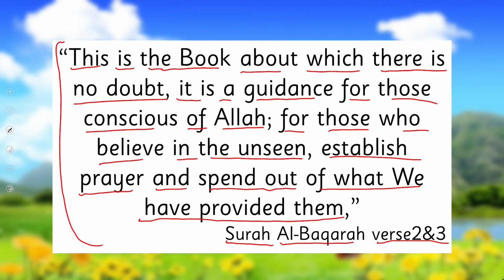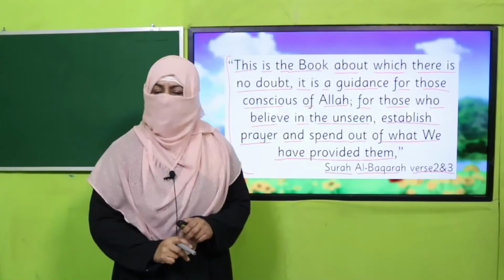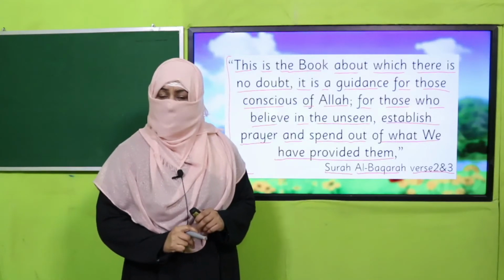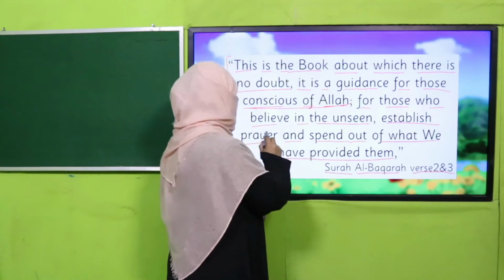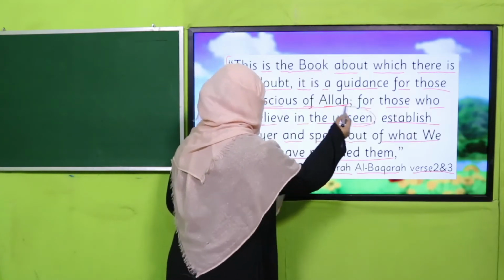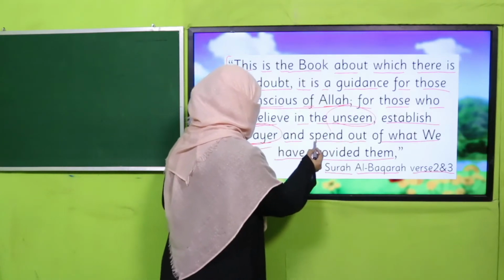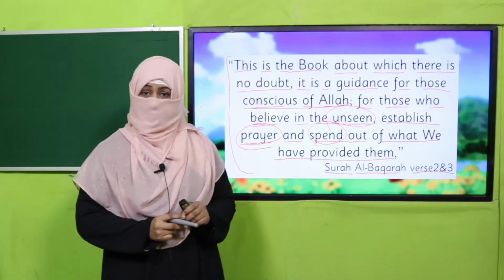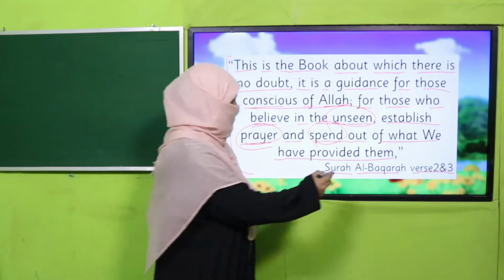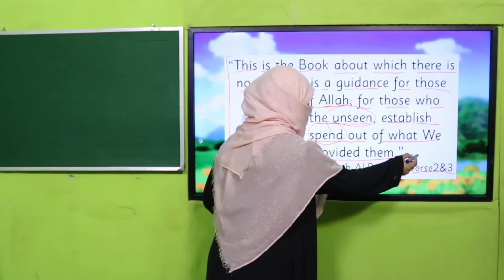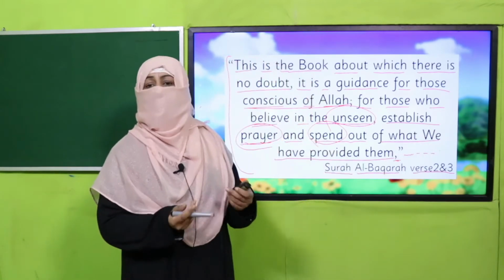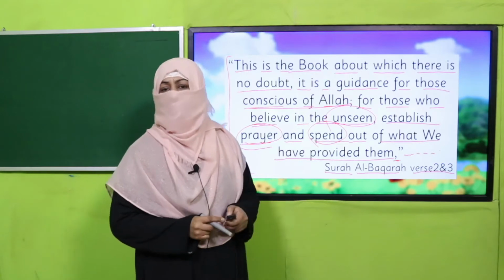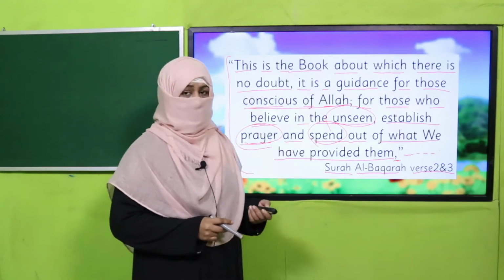Yes, my dear children, these beautiful verses tell us about the people who are conscious of Allah, what type of people they are. They believe in the unseen, they establish prayer, they spend out of what Allah has given them. So these are their qualities. And there is a comma, it means this topic still continues. So this is how punctuation marks help us to understand and write phrases. We have already learned a few things.